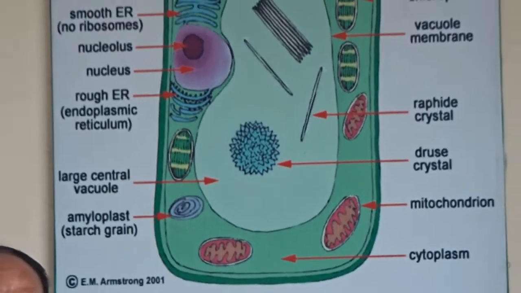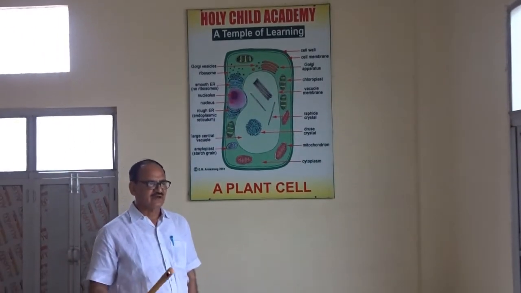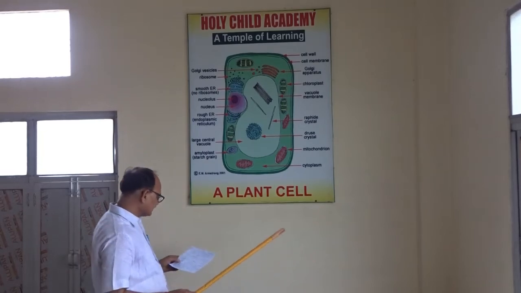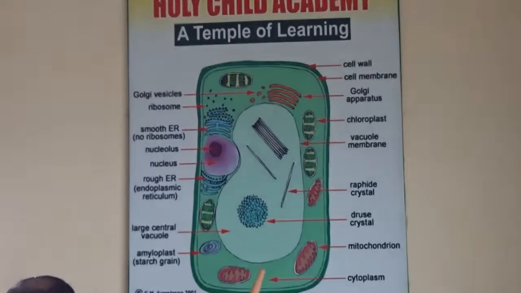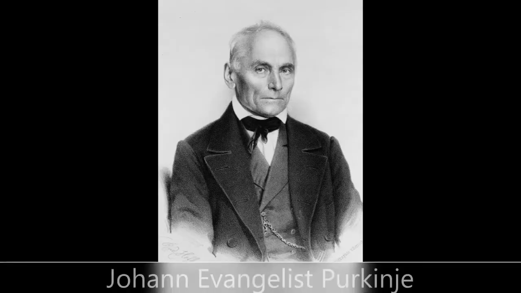These events were carried forward by some other inventors, and after that Purkinje in 1839 coined the term protoplasm.